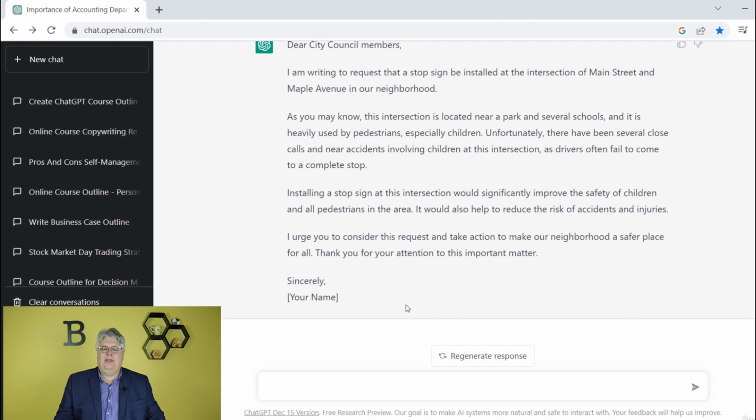There are things beyond that too. This could be adapted into an email as well, for example. So there you have it. ChatGPT can really be helpful if you give a lot of presentations, or if you don't give a lot of presentations. It can help organize your thoughts, and then you build on that and customize it. You're not plagiarizing or copying and pasting because it wouldn't make any sense. You might not be in the accounting department, for example, but you can get an outline. In fact, you could just use this example I just used and put in your own department, and boom, you just had a script for your own department right now.